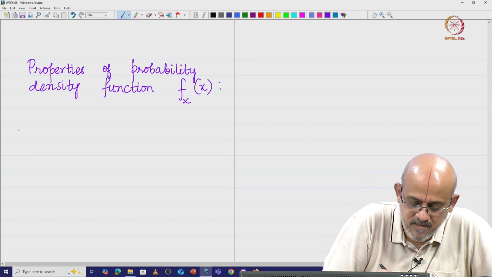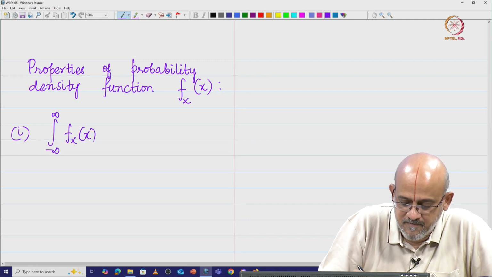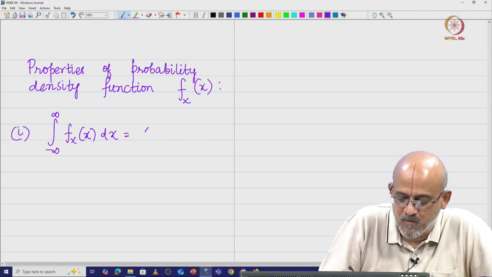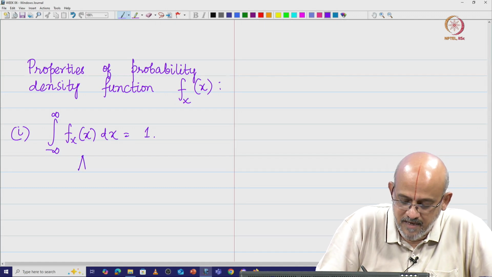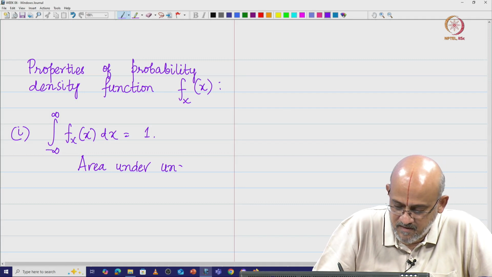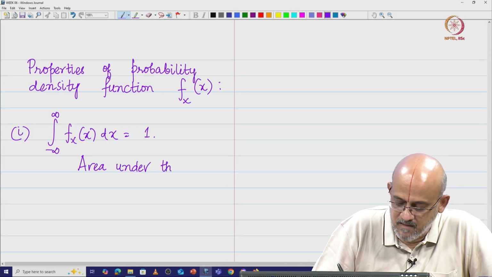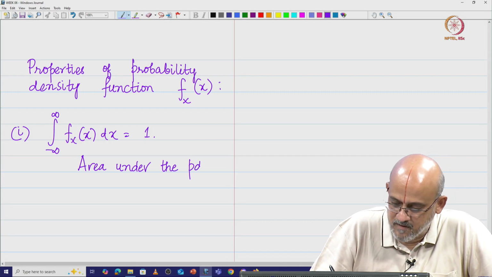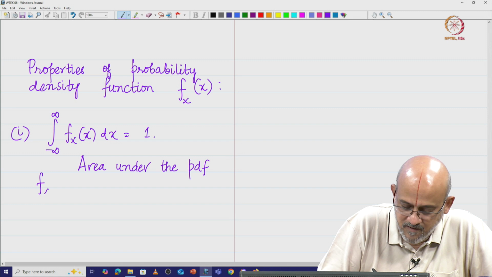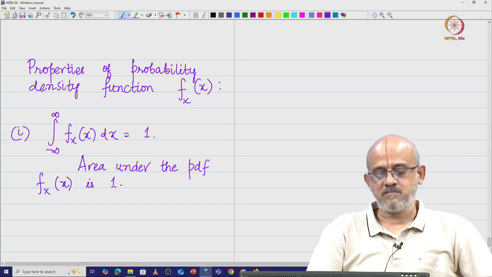So the first property is the integral from minus infinity to infinity of f x of x dx is equal to 1. That means the area under the PDF, f x of x, is 1.